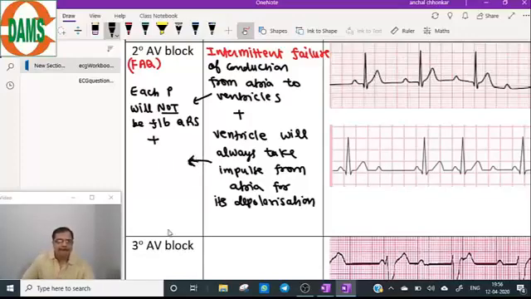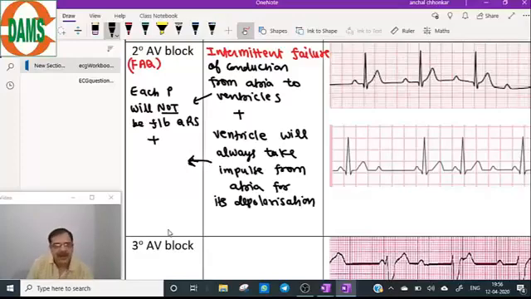A P wave followed by QRS, or a P wave may not be followed by QRS. This is a very, very important finding in a second degree AV block.